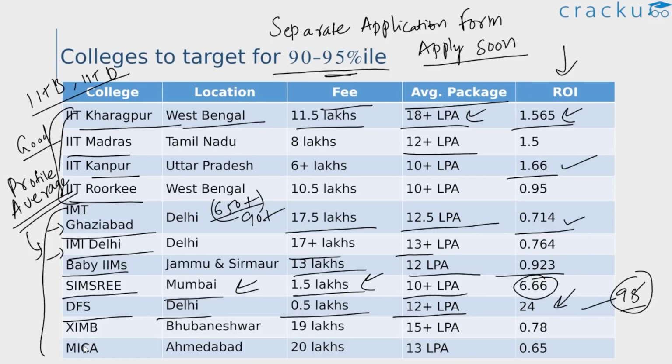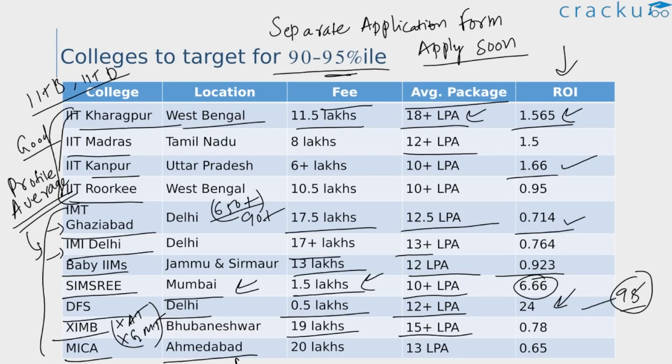Next we have XIMB Bhubaneswar. XIMB also accepts your XAT, XGMT, and also your GMAT scores apart from CAT. But if you're applying through CAT, then you have to be in this percentile range, and the fees is 19, average package 15 plus.